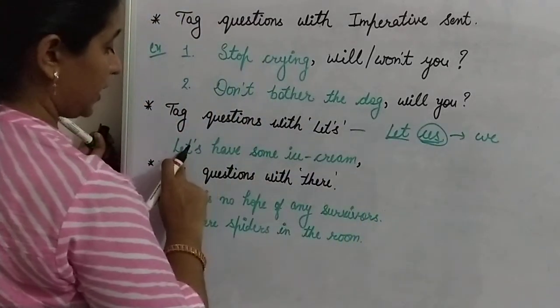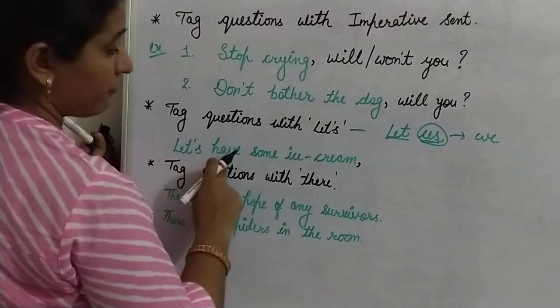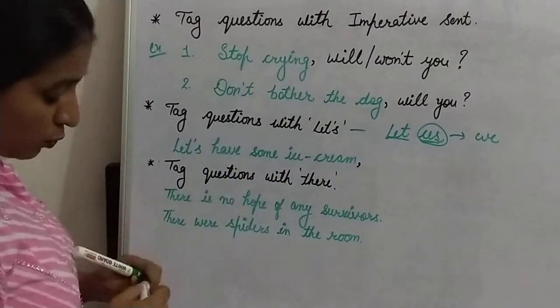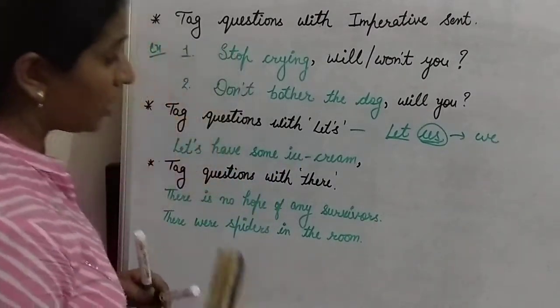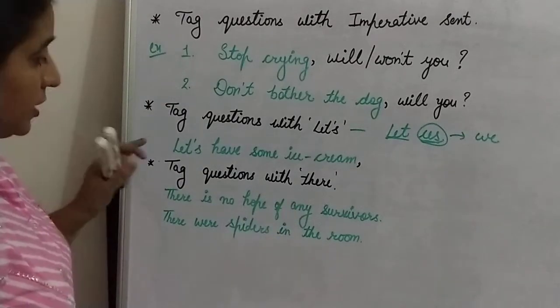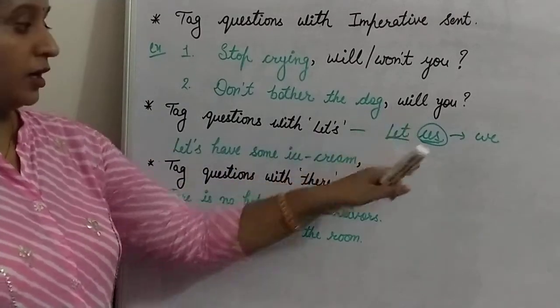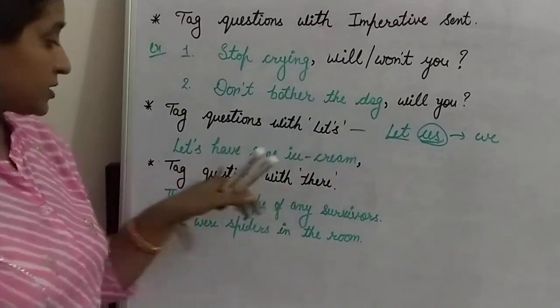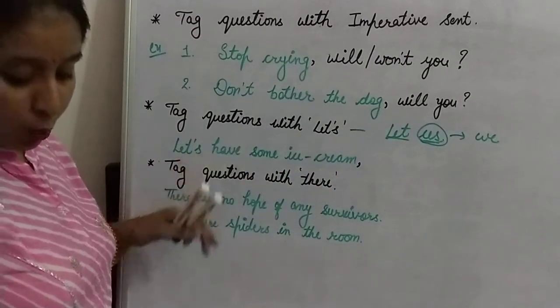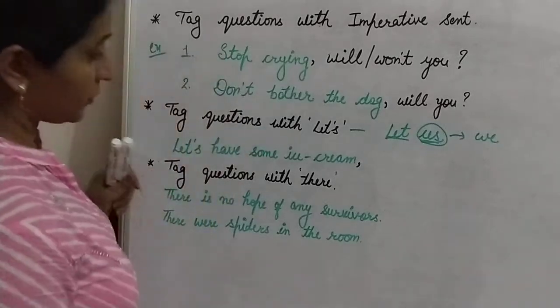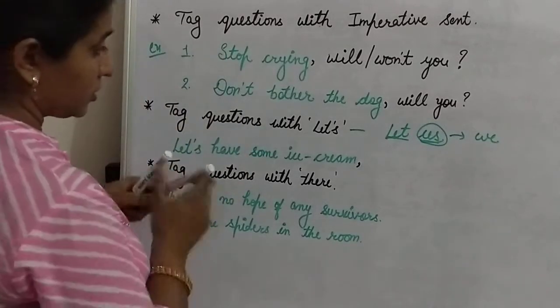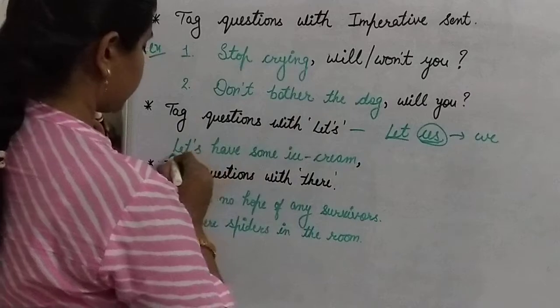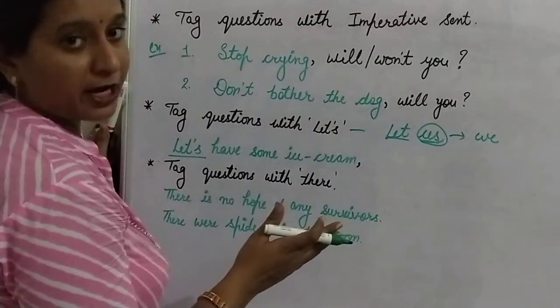Let's have some ice cream. So what will the question tag be for that? Let's is the contracted form of let us. So what will the form be? The question tag for that will always be shall we.